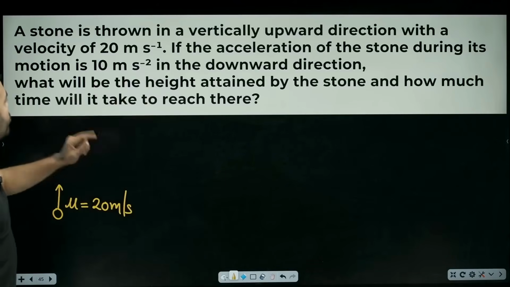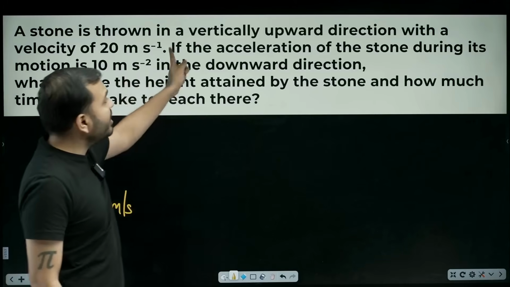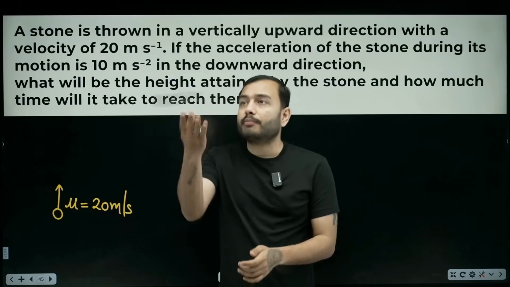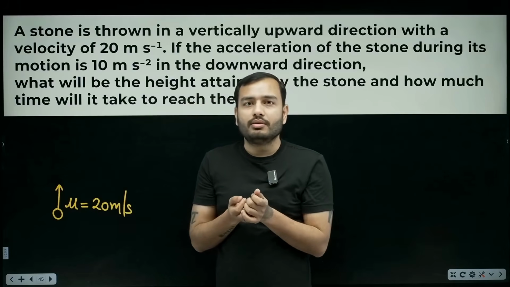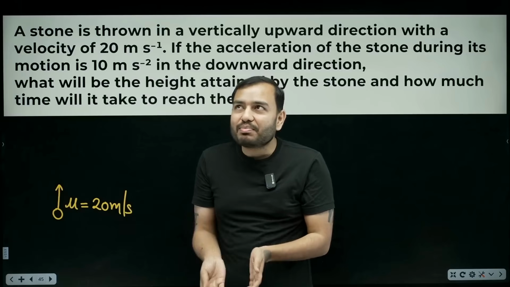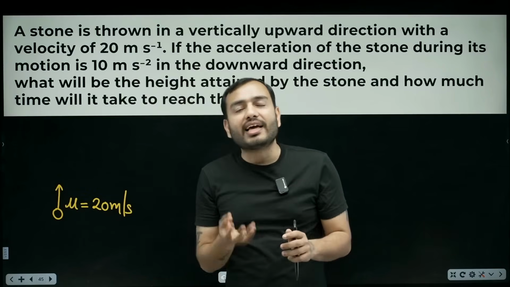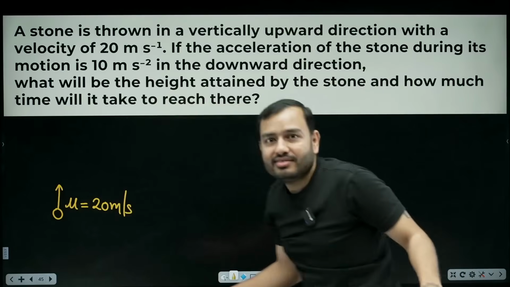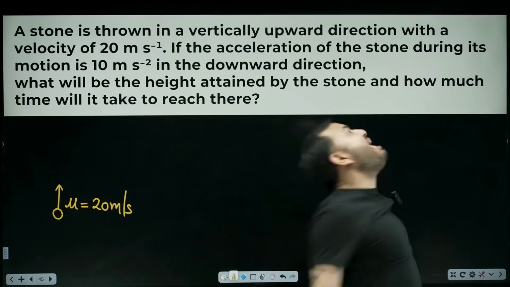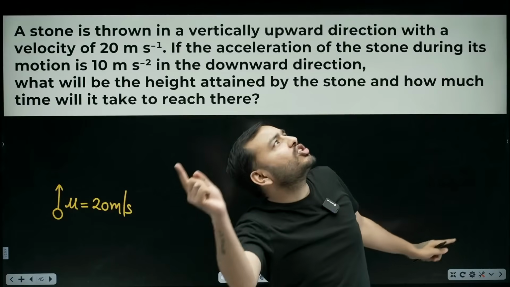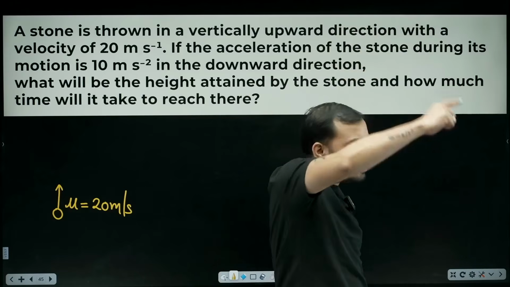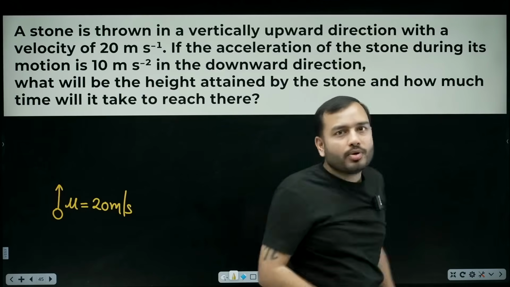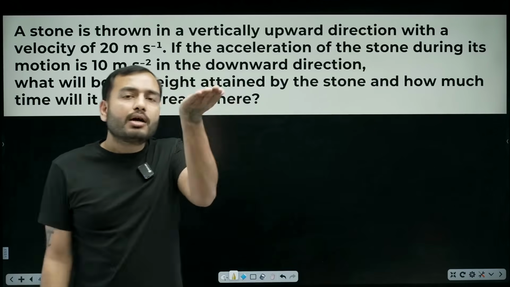Now it says the acceleration of the stone during the motion is 10 meter per second squared in the downward direction. Beta, just think. When we throw something upward, does its speed increase or decrease? Your heart might say it's increasing, but look carefully, decreasing. Haven't you played catch with a ball? You take the ball, run and throw it like that. As the ball goes higher, it slows down, and it will stop for a moment and then start coming down. That means while going up, the speed is decreasing.